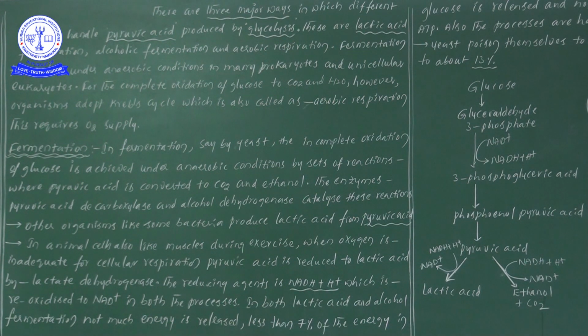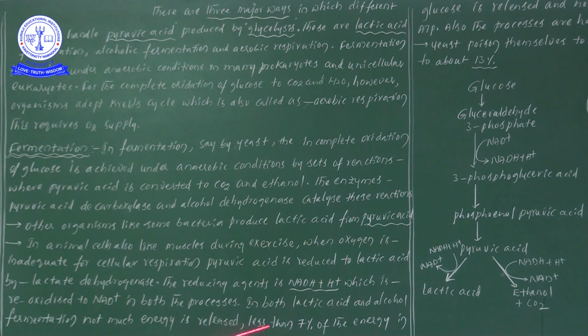Before, we have seen lactic acid formation as well as ethanol plus carbon dioxide formation. From pyruvic acid to lactic acid formation, NADH plus H plus is reoxidized to NAD plus, and when pyruvic acid is converted into ethanol plus carbon dioxide, in that process also NADH plus H plus is reoxidized and forms NAD plus. I will also give you this in a cycle. So now this is the point.